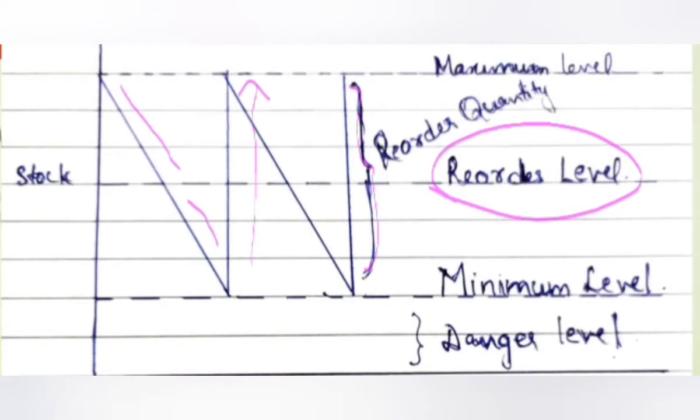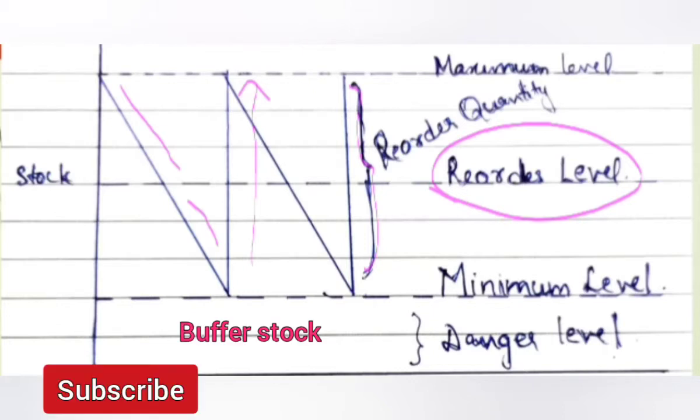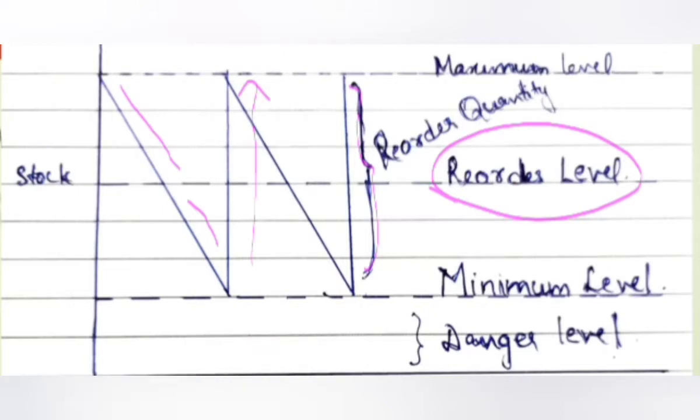A minimum stock will always be in the warehouse, which we call buffer stock. Always we keep a minimum stock in the warehouse, which is known as buffer stock. So in the warehouse, we make an order at the reorder level, then we receive the product when stock reaches the minimum level, and immediately the stock goes to the maximum level. This we call the reorder quantity. We know that half of the reorder quantity will always be in the warehouse, and this half of the reorder quantity we consider as the average stock level.